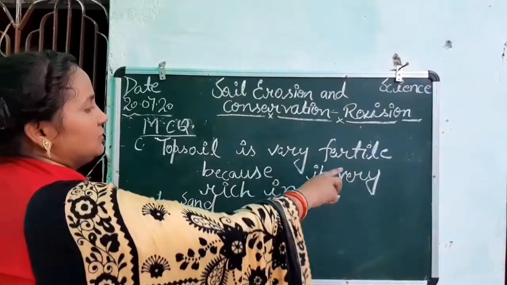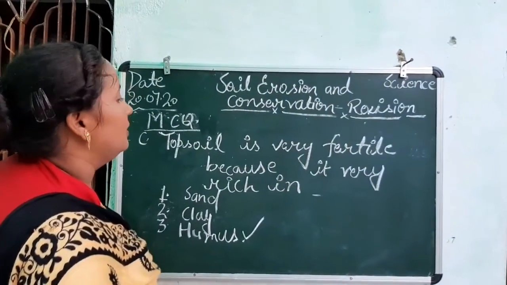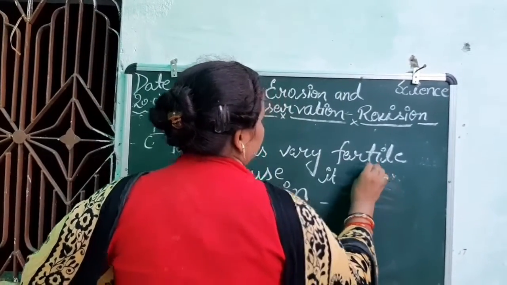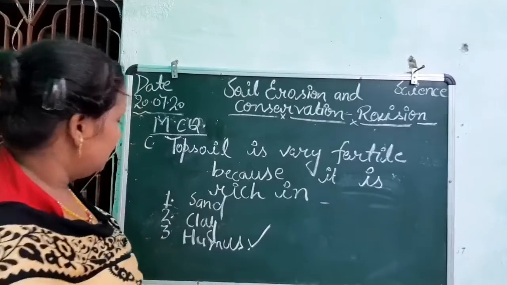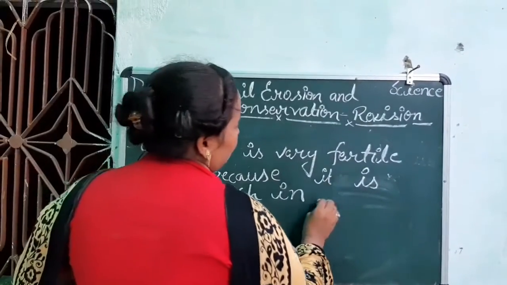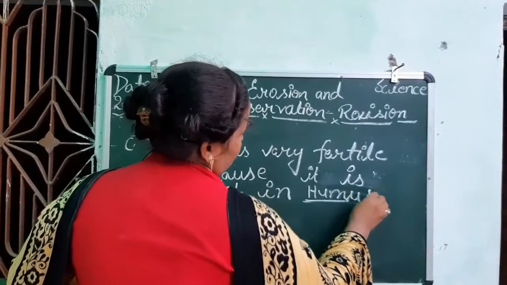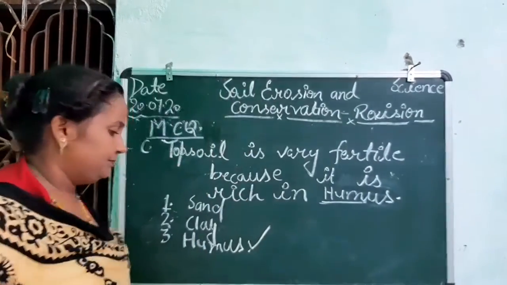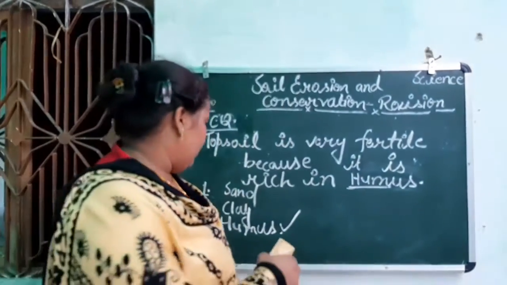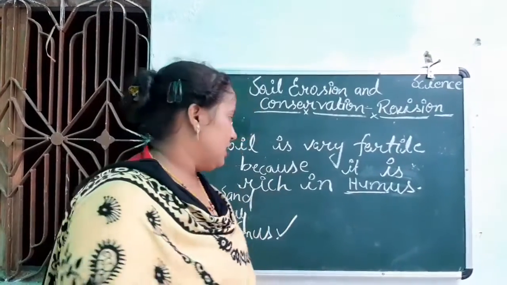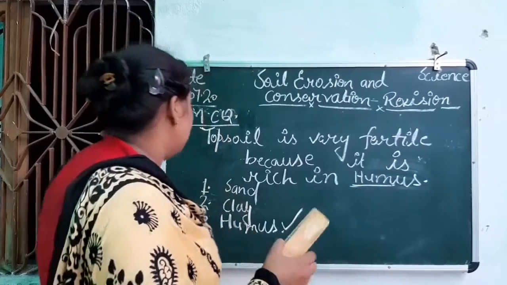Humus. Topsoil is very fertile because it is rich in humus, right? We have already discussed the humus, so the answer will be humus.